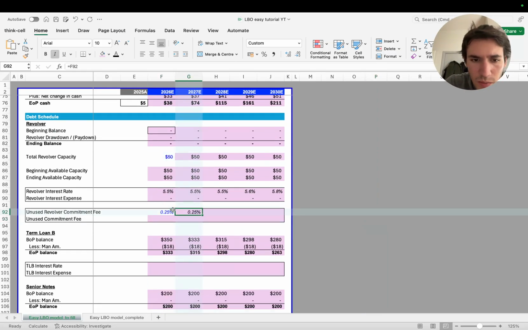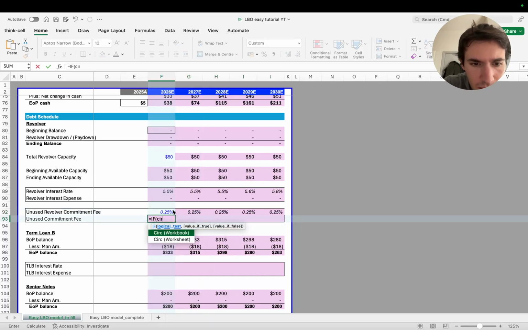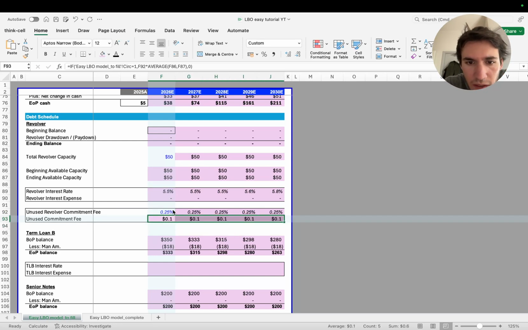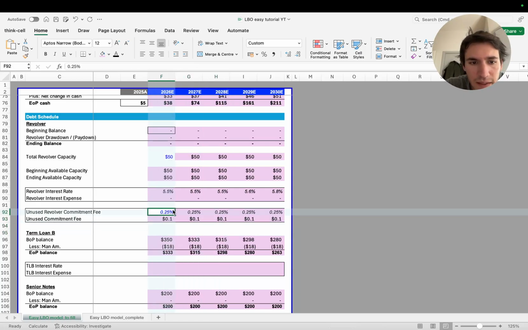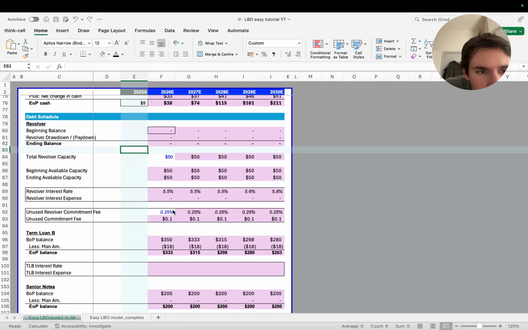Commitment fee, this is 0.25 every year, and we're going to do the same thing. So if circ equals 1, then we're going to do this, multiply by the average of this and this, otherwise you put 0. Okay, see, 0.1%. Let me show you this. If I do this, okay, this is messed up, no? No, it didn't work.